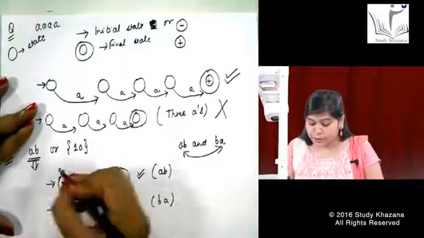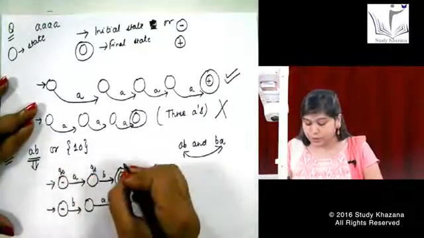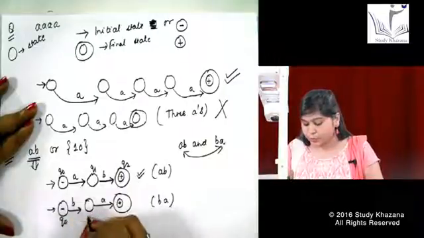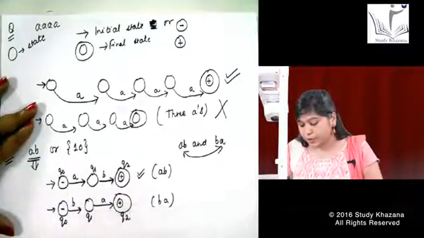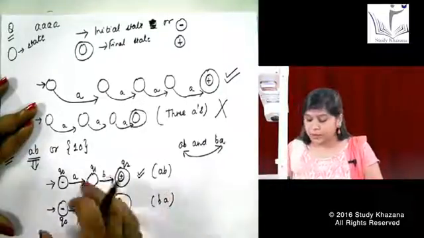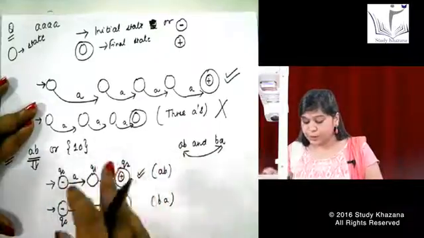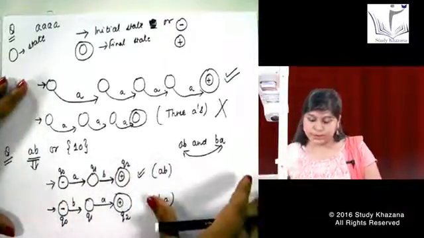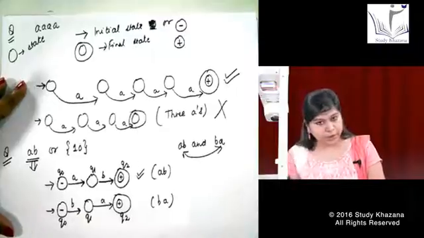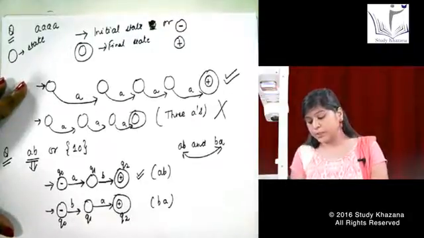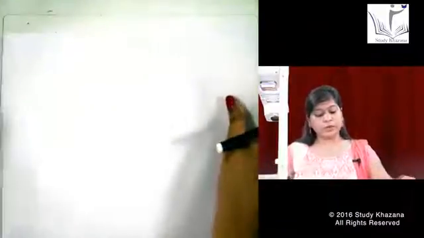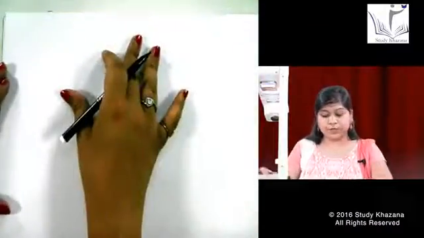If I want to write down the states over here, I will write down Q0, this is Q1, this is Q2. Q0, Q1 and Q2. Okay. Now you must be thinking, how is it possible if we want to reduce the number of states in a particular machine? We can reduce the number of states in a particular machine, but that depends on a particular kind of question. In every machine, we cannot reduce the number of states.